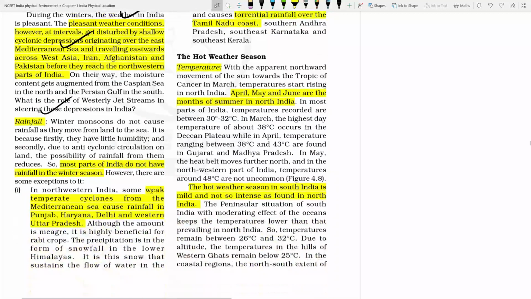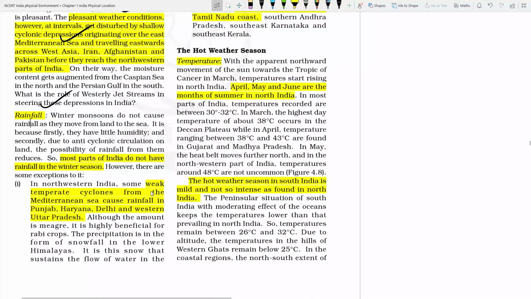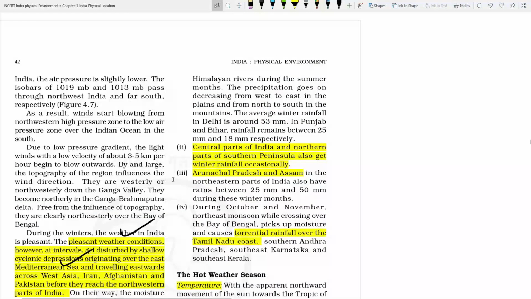Rainfall is located in particular areas like Punjab and Haryana; rainfall there is because of the western disturbance only. In that area sometimes there is snowfall, and that snow accumulation is important because it will provide water throughout the season to the Ganga river, Brahmaputra river and Indus river. This snow accumulation at the time of winter will be responsible for providing the water in the summer season.